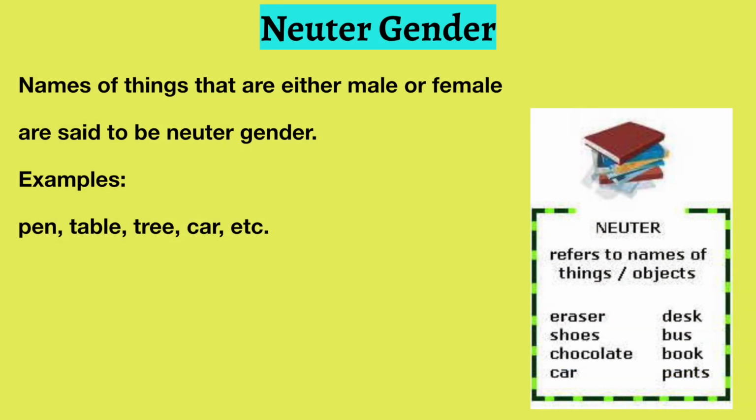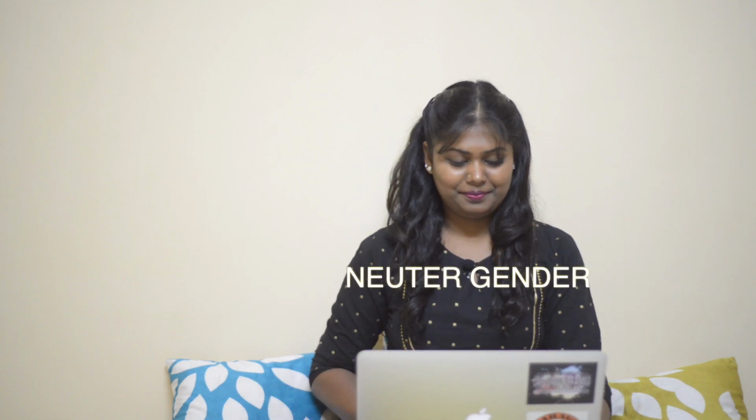Moving on to neuter gender. Names of things that are neither male nor female are said to be of the neuter gender. For example, would you say that your book is either masculine or feminine? No. A book would belong to the neuter gender.